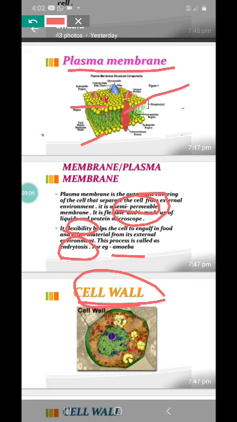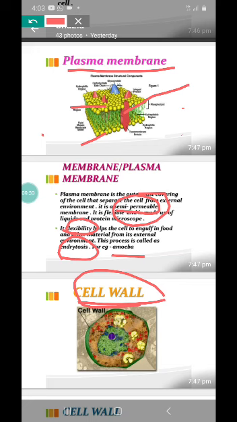Endocytosis. Right. So what is the process by which amoeba engulf or take in food material? Not only food, even oxygen, air, whatever it is from the environment, when it takes inside, it is called as endocytosis. Clear? Okay. So what are the things you should remember about plasma membrane, children?